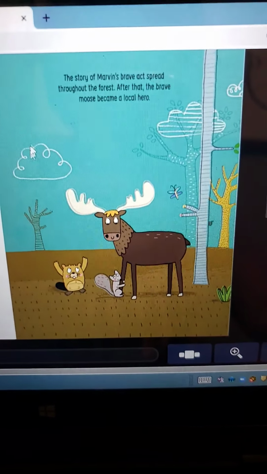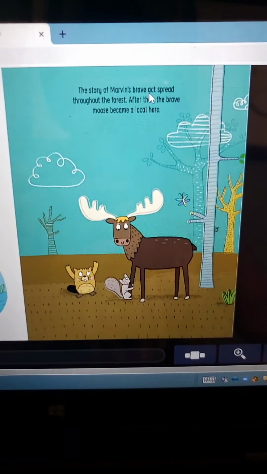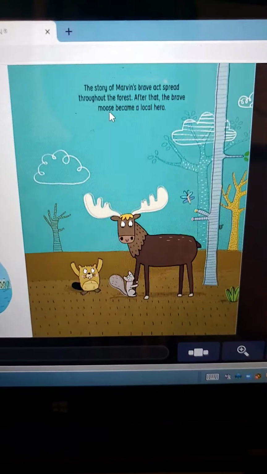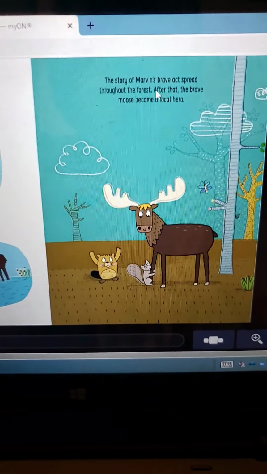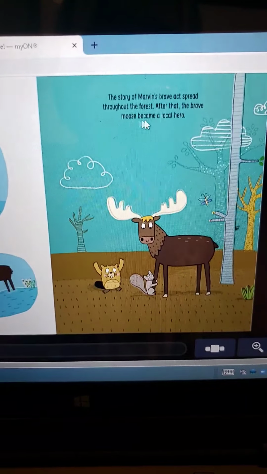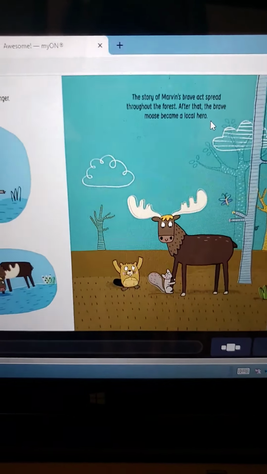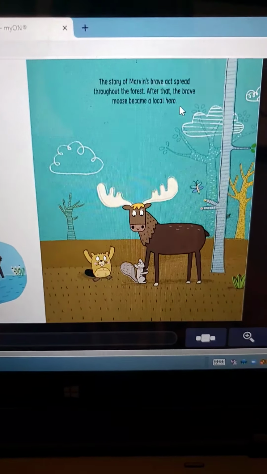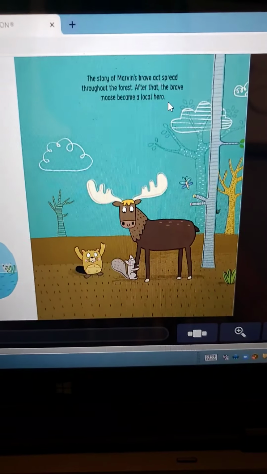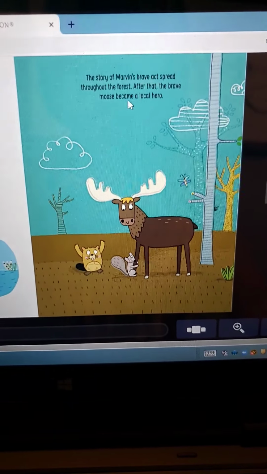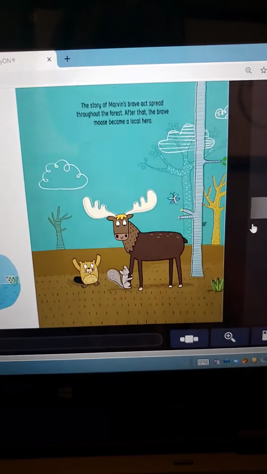Then when it goes on, it continues to say that his brave act spread throughout the forest and the brave moose became a local hero. That last sentence right there is really a great piece of text evidence to support the character of Marvin. What words and phrases describe Marvin? Marvin is a brave moose and a local hero.